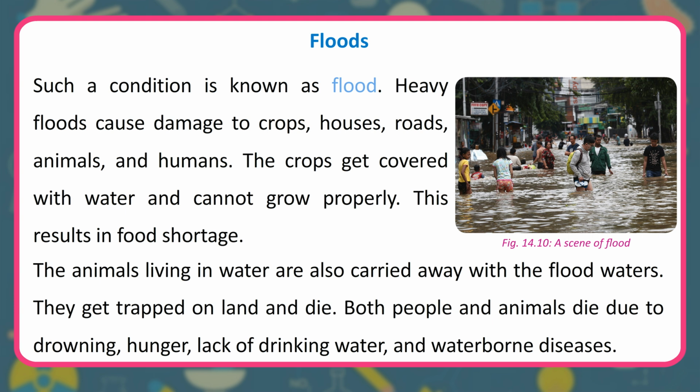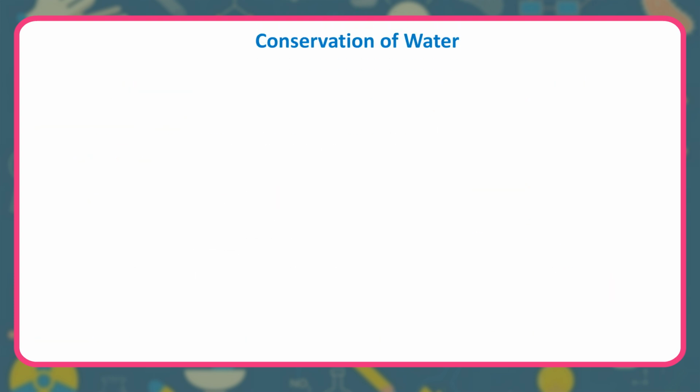Heavy floods cause damage to crops, houses, roads, animals, and humans. The crops get covered with water and cannot grow properly. This results in food shortage. The animals living in water are also carried away with the flood waters. They get trapped on land and die. Both people and animals die due to drowning, hunger, lack of drinking water, and waterborne diseases.